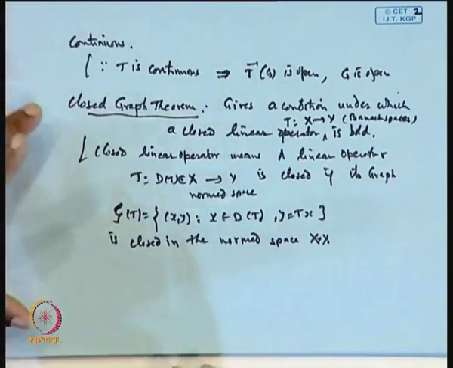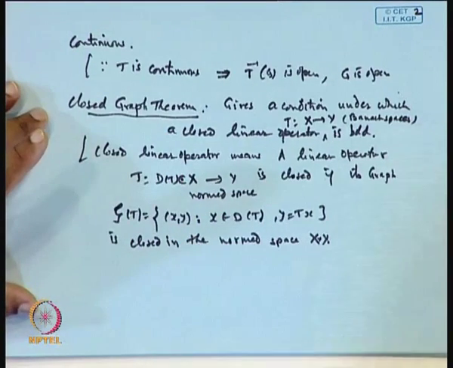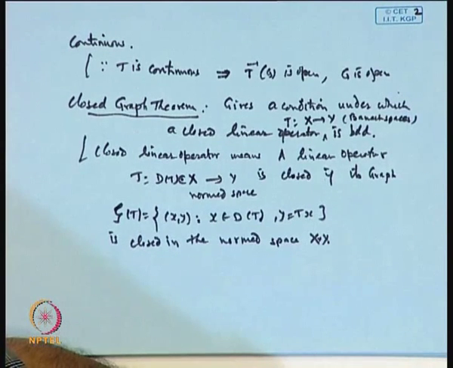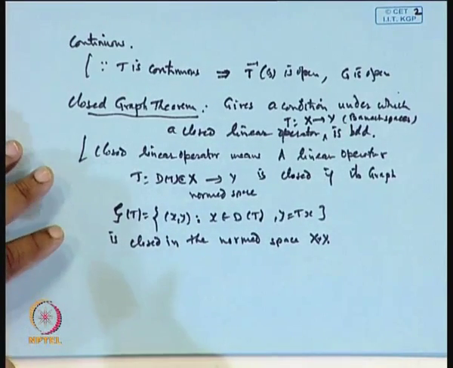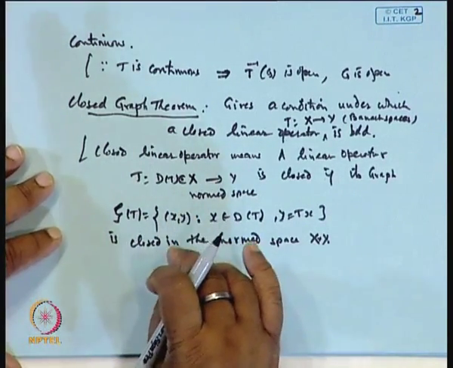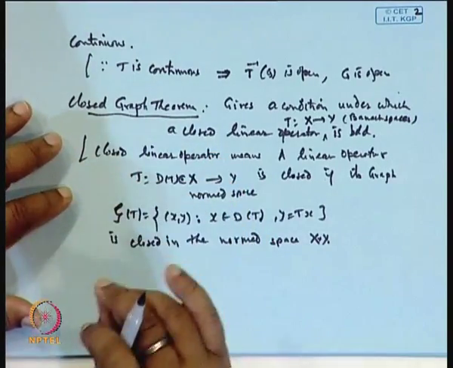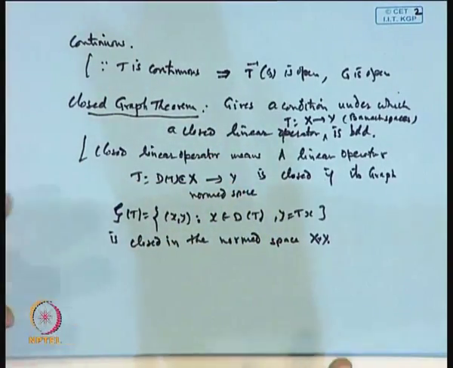So, we have these four theorems, and they have tremendous application in the development of functional analysis, and many results can be obtained quickly by using one of these theorems as required.